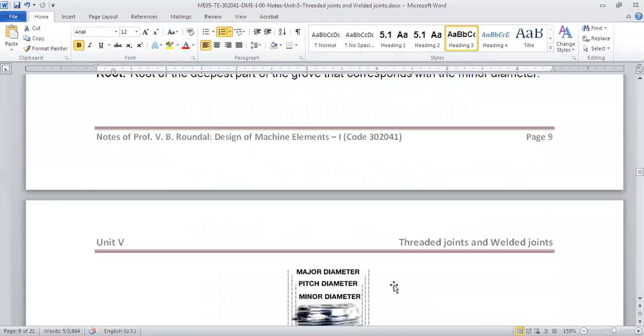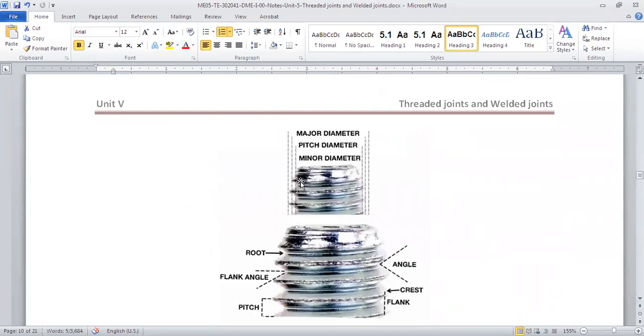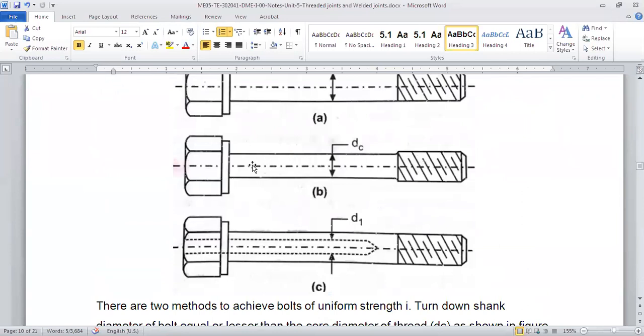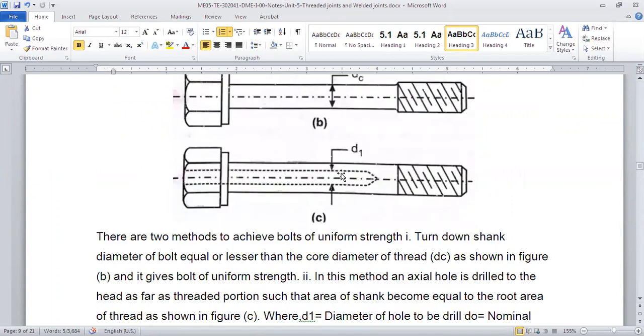We have seen in our nomenclature that the core diameter is the minimum diameter, the maximum diameter is the major diameter, and the pitch is the average diameter, right? So if we make the shank the same diameter as the root, or the core of the threads, then it will have uniform strength. This is one way. Another way is we keep the shank as it is, but we make a hole in it. If we make a hole, the area of the shank will be less. If you take a cross section of the shank, the area will be pi by 4 times the diameter of the shank squared minus the inside diameter of the hole squared.